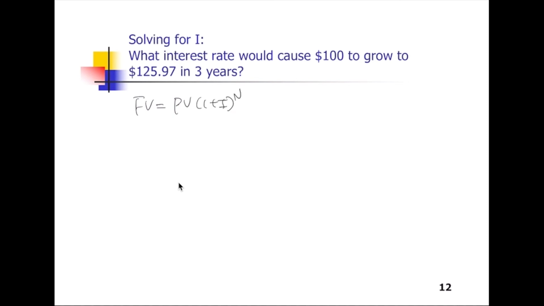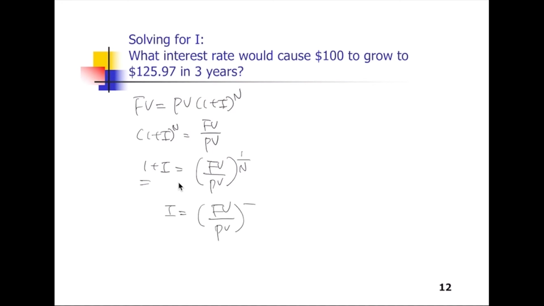And rearrange this equation, and multiply the power of 1 over n, and this term goes to the right hand side, and finally we get the general formula to calculate the interest rate. Right? And input the numbers.